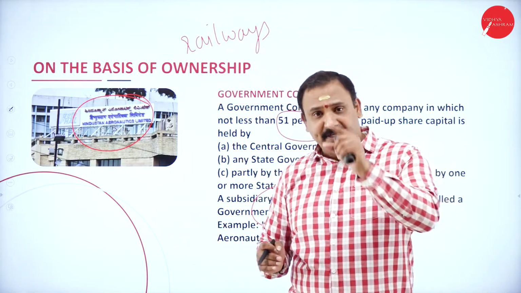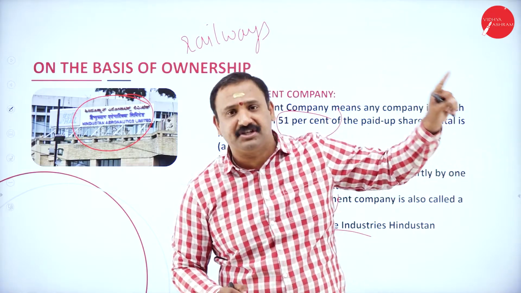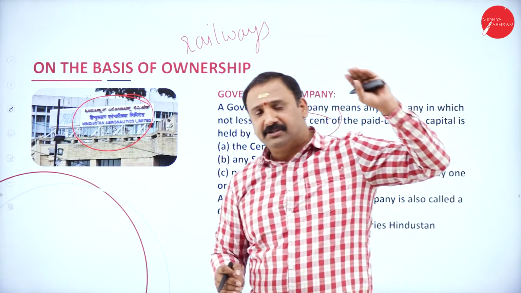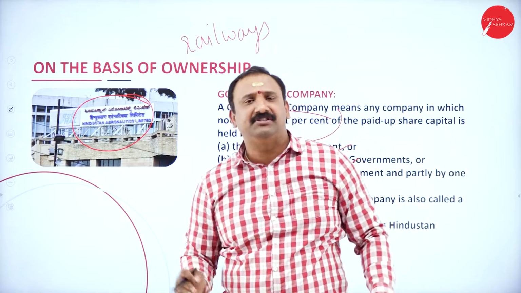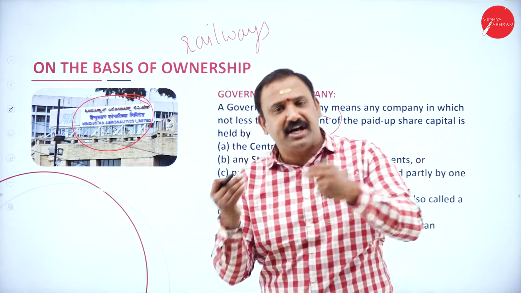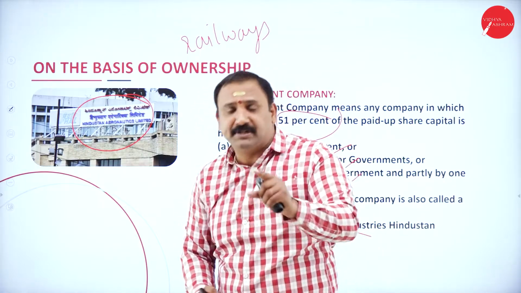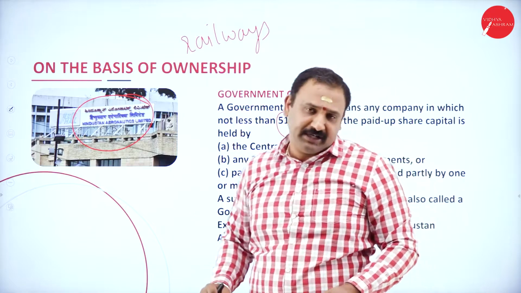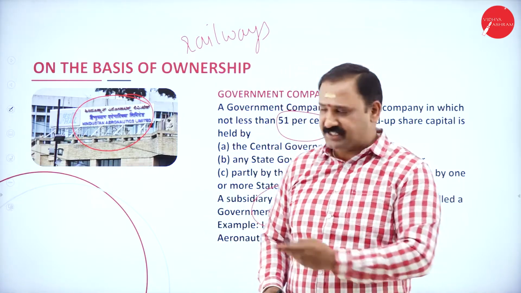Now, there are government companies which have shares that are publicly traded, like BHEL, BEML, HAL, IRCTC, and NTPC. Even those company shares are publicly traded on the stock exchange. But 51%, that is the majority holding, comes under the government of India. That is why they are called purely government companies.